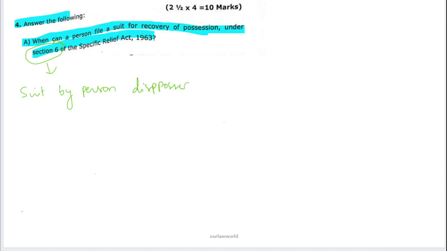The first question, 4A, is: when can a person file a suit for recovery of possession under section 6 of Specific Relief Act 1963? This is a direct question asking section 6 of the Specific Relief Act. What does section 6 state? It states that a suit can be filed by a person who is dispossessed of his immovable property.